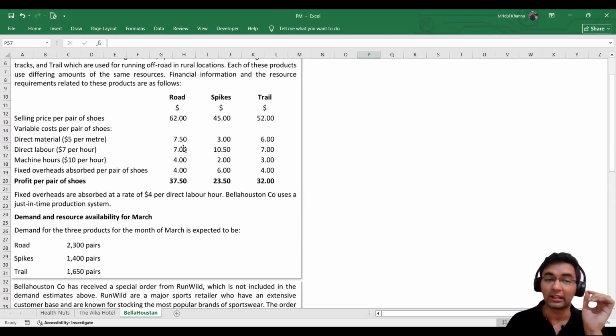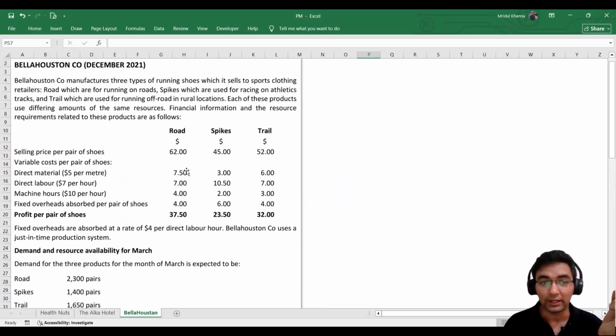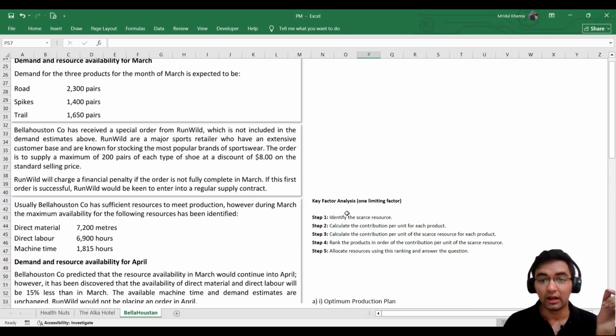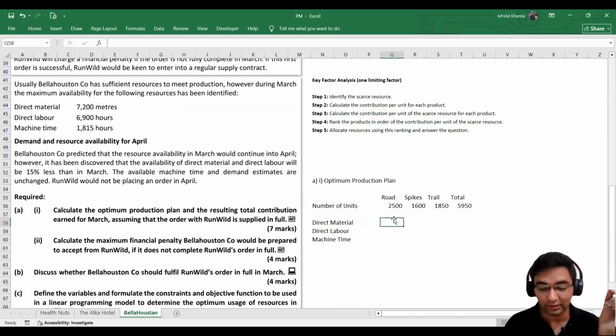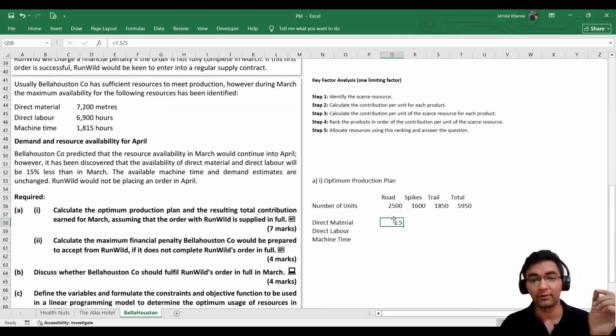From here, we can calculate how much direct material it takes to produce 1 unit of road. How can we do that? We can simply divide 7.5 by 5. We get how much resource it takes to prepare 1 unit of shoe. We have 1.5.